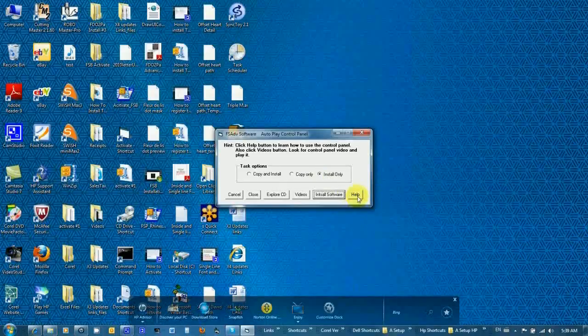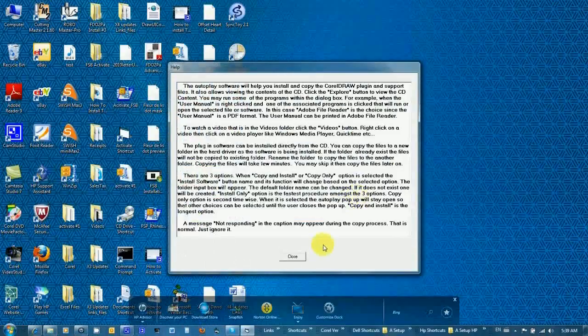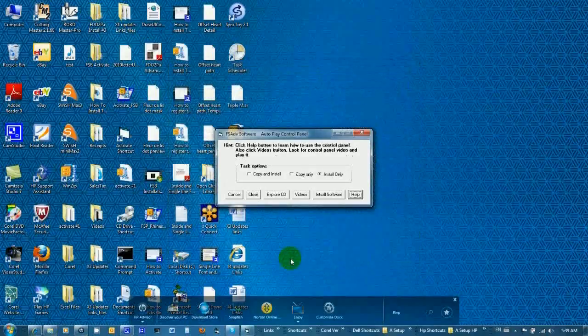And there is also a help button. The help button will open up a pop-up window that briefly describes what I already explained to you. So you can always review if you are getting confused on how to use the buttons. You can always click help, and like I said, basically everything I explained are explained in this window. So I'm going to close it.